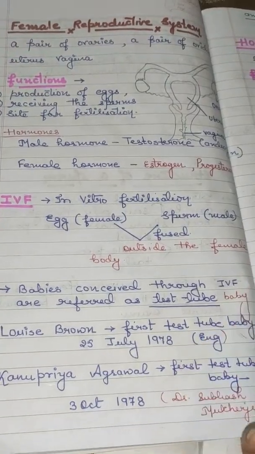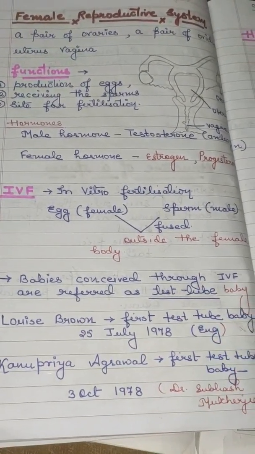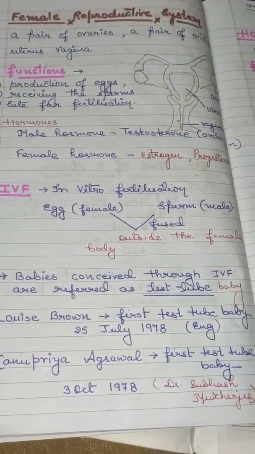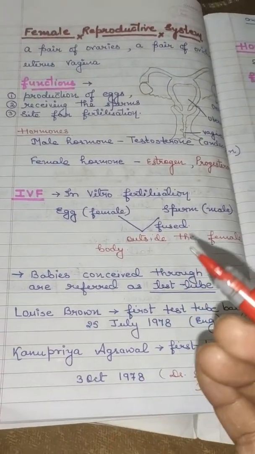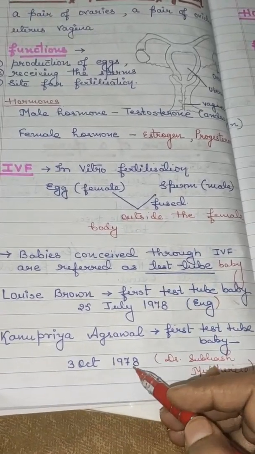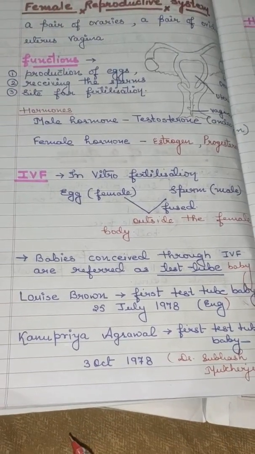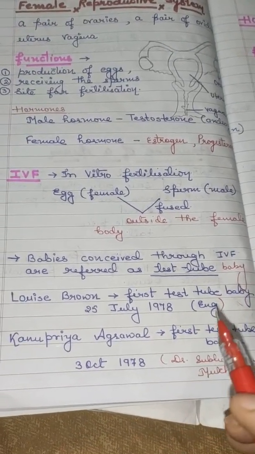And I heard somewhere her father was also awarded the Nobel Prize in Medicine. And even in India, in the same year, 1978, on 3rd October, by Dr. Subhash Mukherjee, the first test tube baby was born.